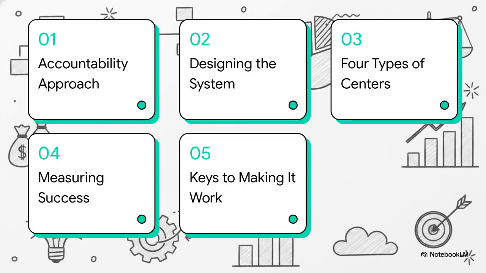All right, here's our roadmap for this explainer. We'll cover 1. The accountability approach, 2. Designing the system, 3. 4 types of centers, 4. Measuring managerial success, and 5. Keys to making it work. Let's get right into it.